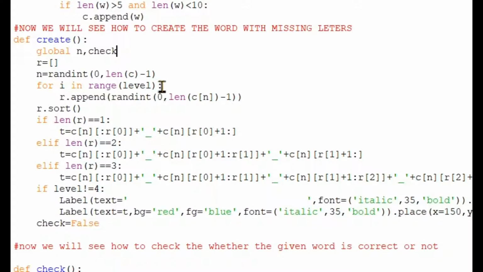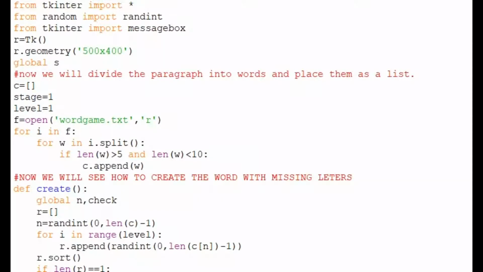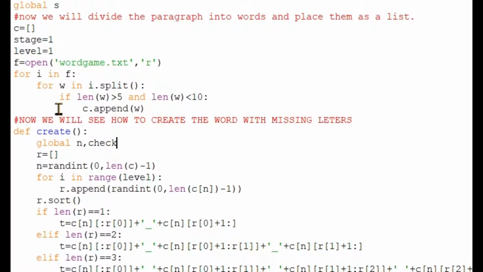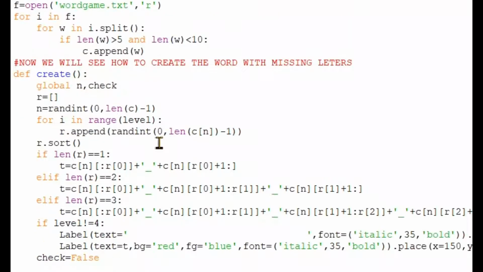And now here n equal to randint of length of C minus 1. Here randint means it will pick an integer between 0 and length of C minus 1, that is the list which we have prepared with words. And then here for I in range of level, or dot append means it will add. For level 1 it will take one; in the starting we have said that level 1 and stage 1 will be the initial level. And now here for I in range of level means first we will take 1, and after completing the 3 words finding, then it will go to level 2 and then to level 3, and like that.